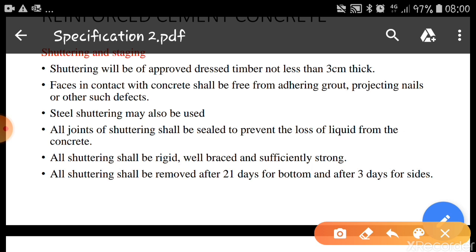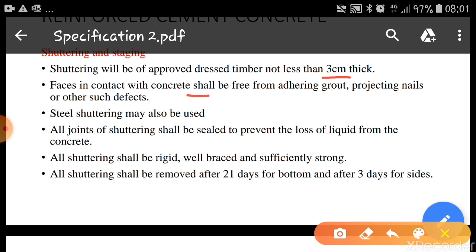In case of centering and shuttering, shuttering will be of approved dressed timber not less than 3 mm thick. Earlier only timber centering was available, but nowadays it is replaced by steel. So either steel or timber centering can be used.